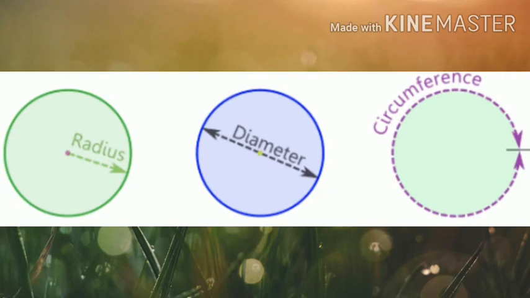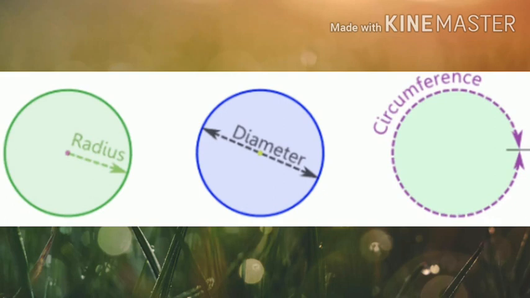Now the next is radius. The radius is nothing but the distance from the center to the circumference. Circumference is nothing but the boundary of the circle. The boundary of the circle is called its circumference. So the distance from the center to the circumference of the circle is its radius.